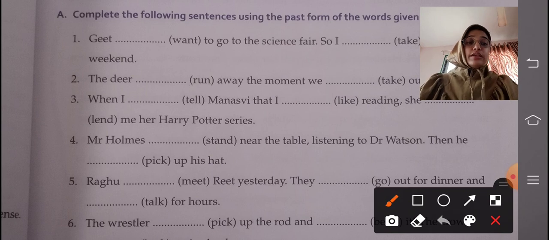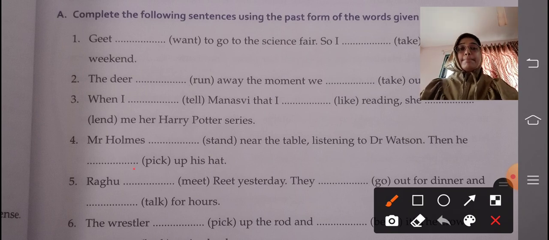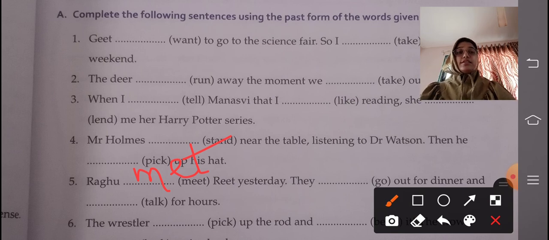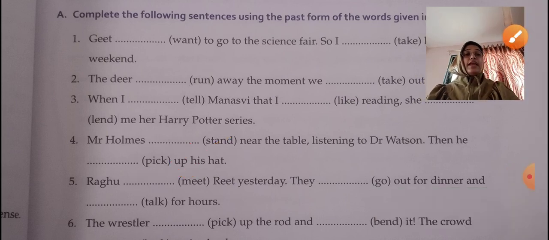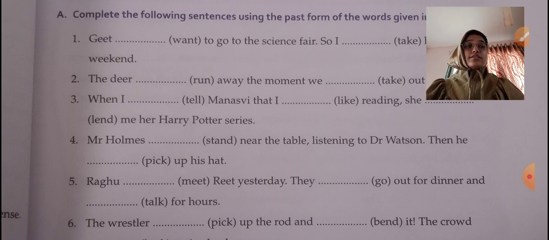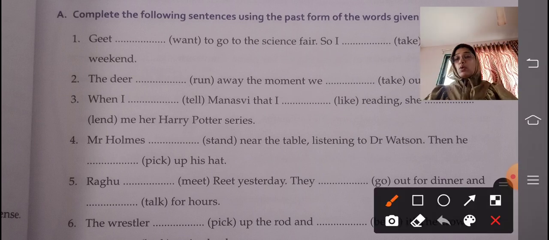Raghu dash read yesterday. Yes, Raghu read yesterday. They dash out for dinner and dash for hours. The past tense of go is went.